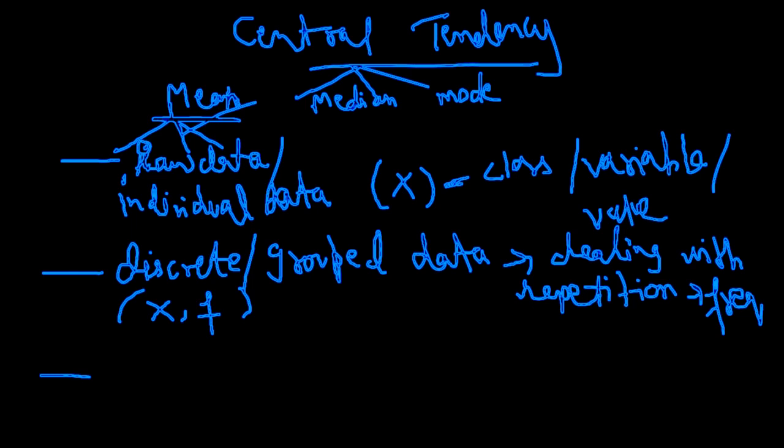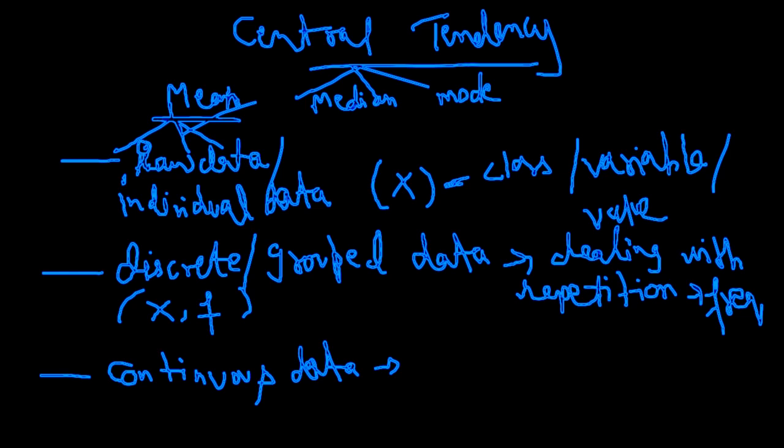Another kind of data. There is one more kind of data. After individual data and discrete data, you have one more. Very good, continuous data. Now, continuous data means what? Can you tell me what is continuous data, Aviraj?